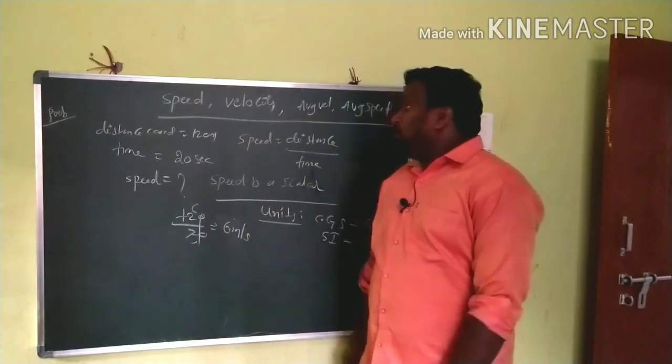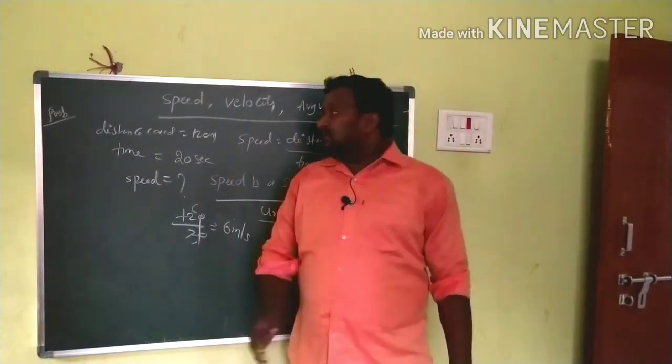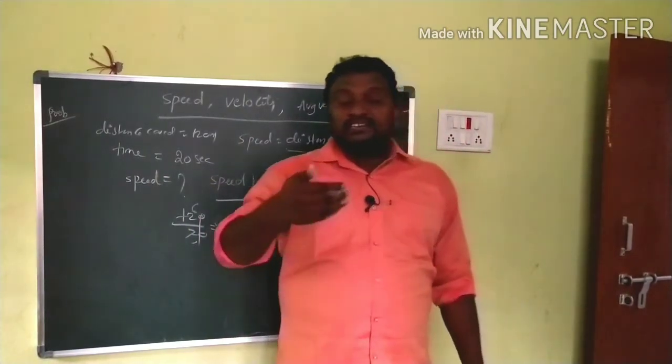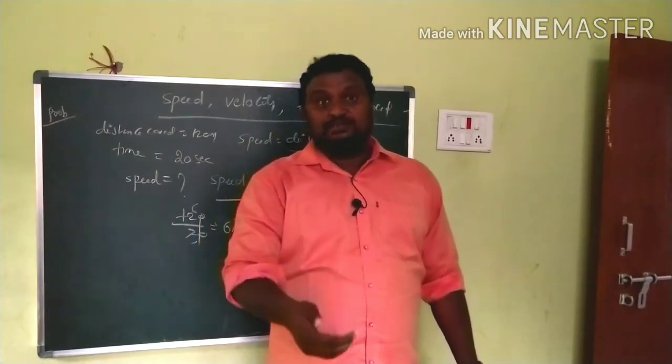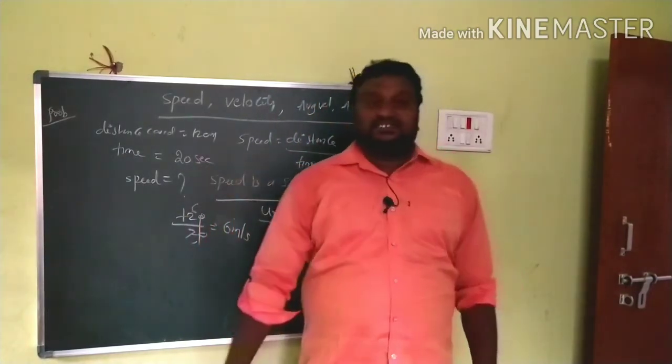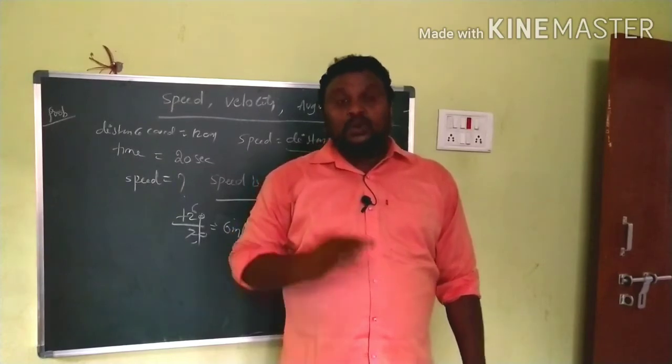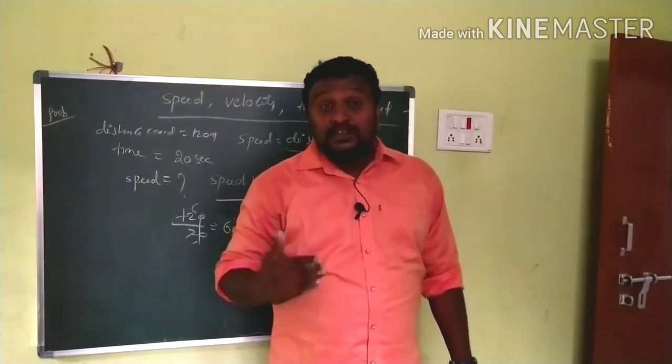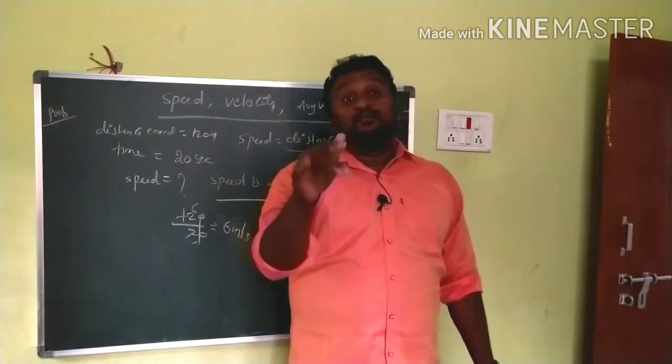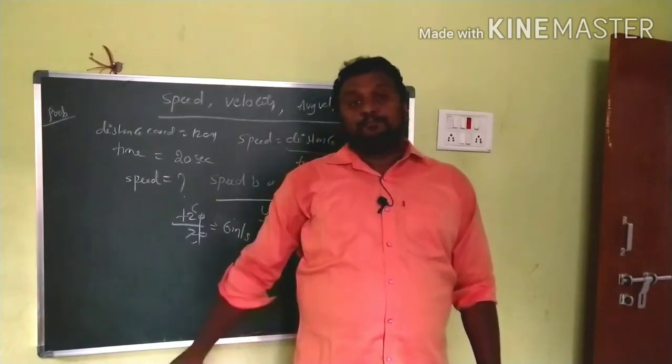Clear? Now one problem will be there. A body covers 120 meters of displacement in 20 seconds. If a body can cover 120 meter displacement in 20 seconds, then what is its speed?